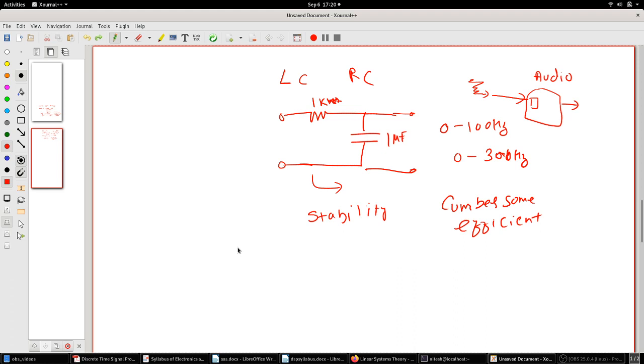In our day-to-day life, we have processing elements like mobiles, and we have computers, laptops or desktop computers.